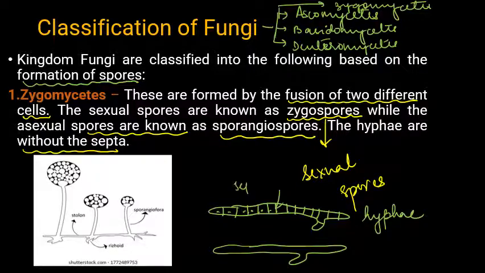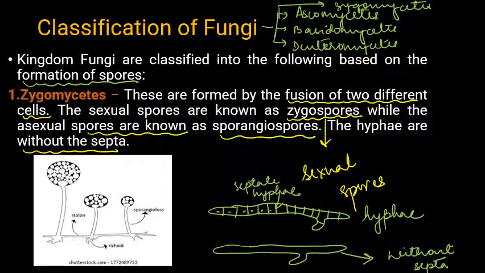But here there is no septum. That is what we call without septa. For septate hyphae, you can see the diagram here: how septate hyphae looks and how hyphae without septa looks.